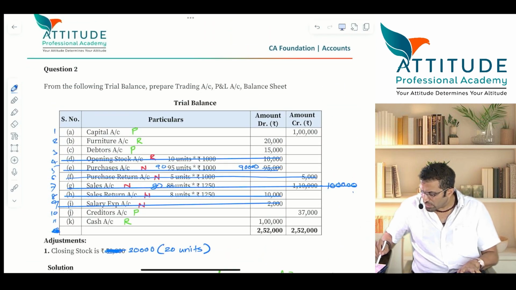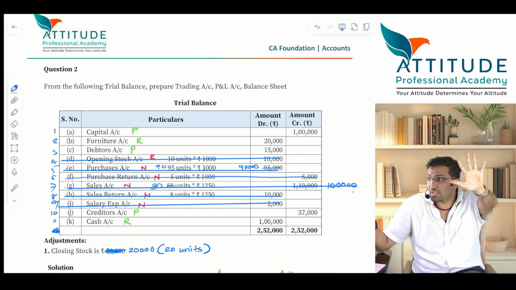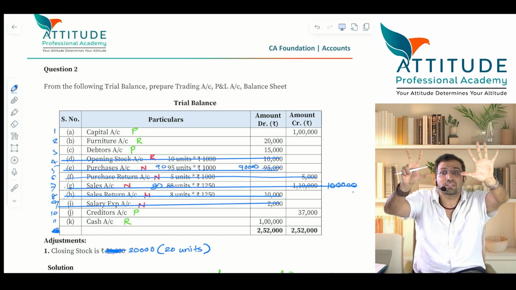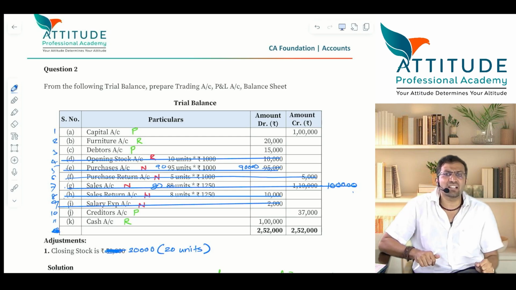Now here 1, 2, 3, 4, 5, 6 are closed. Out of 11, 6 are closed. So how many are left in the trial balance? 5 are left in trial balance. Then trading account is left, still not closed. P&L account is left, still not closed. And one more, closing stock. How many accounts are left? 8. Out of these 8, 2 are nominal, trading and P&L. These two will be closed. Only 6 items will appear in the balance sheet. Is that clear? Shall we proceed?